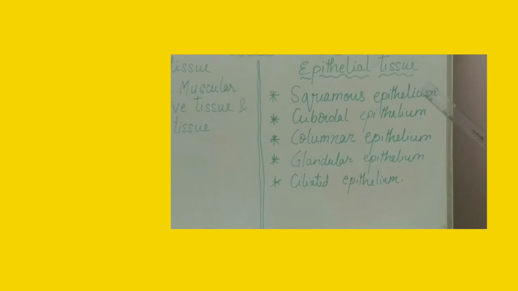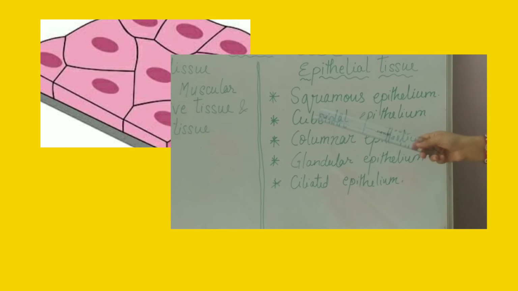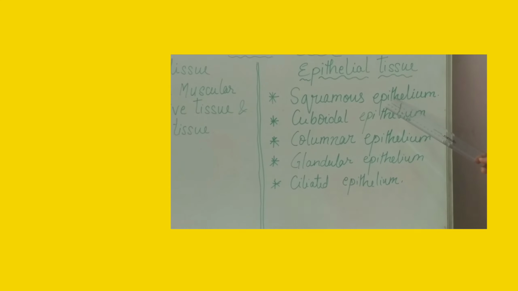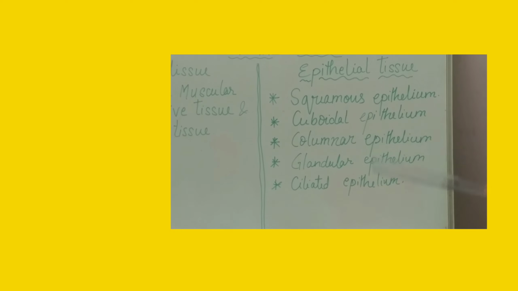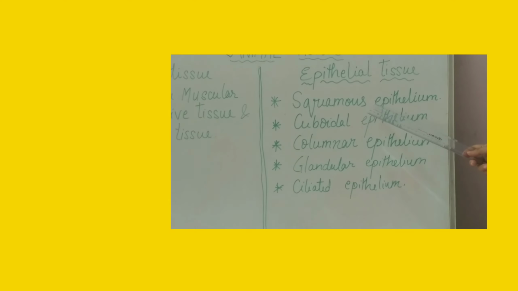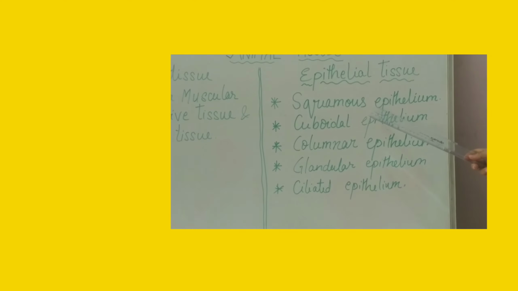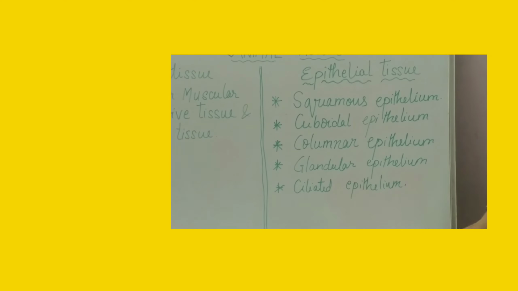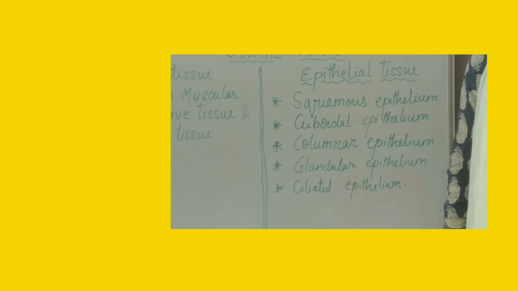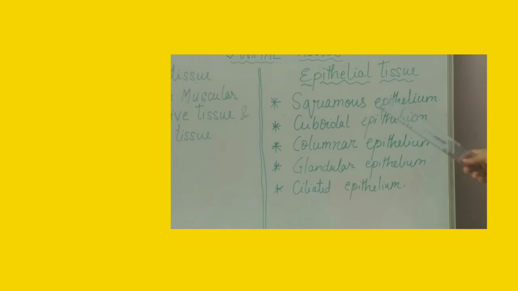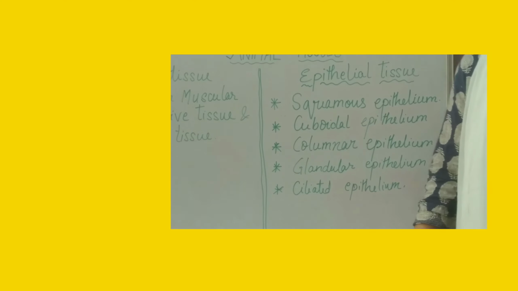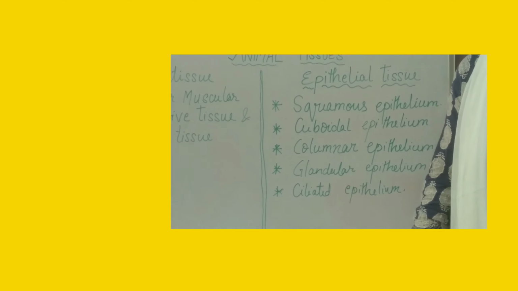Squamous epithelial tissue: the shape of this kind of tissue is thin, flat and irregular. Occurrence: lining of cavities, for example mouth, esophagus and nose. And what about the function? Protect the underlying part of the body from mechanical injury, entry of germs, chemicals and drying. So first of all, squamous epithelium: we have discussed its shape, occurrence and function.